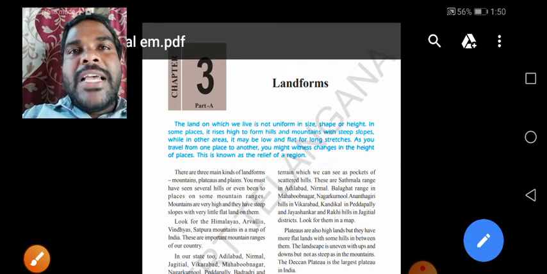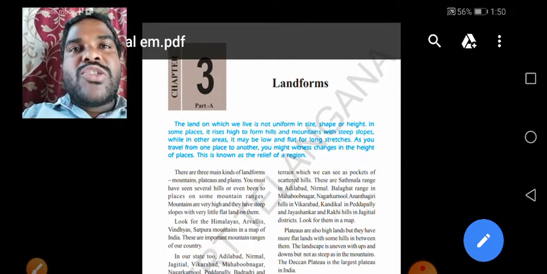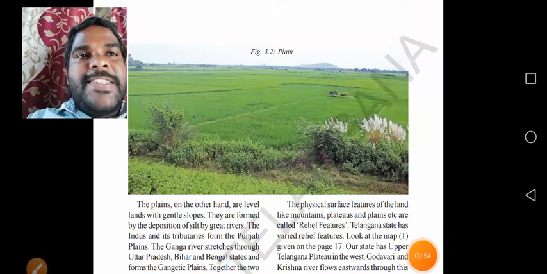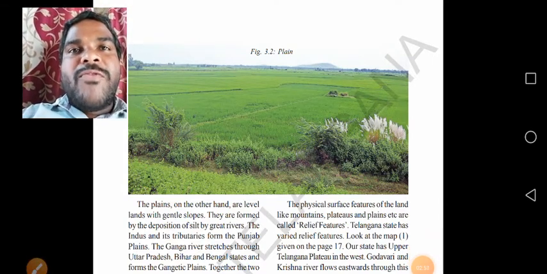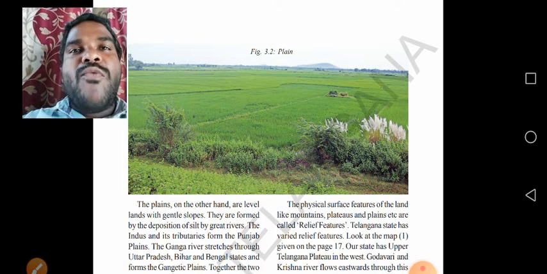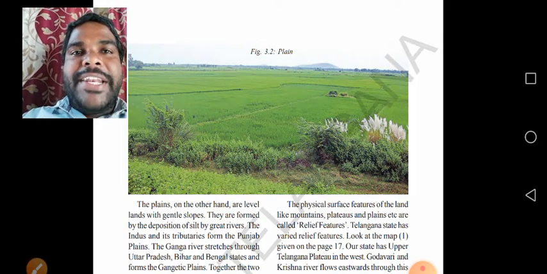What are plains? How are plains formed? Observe, children, I will show the plain picture which is given in the textbook. Yes, see, children, the plain area is suitable for farming. What are plains? Plains have very gentle slopes, and they are formed by the deposition of fine silt and sand by the great rivers.